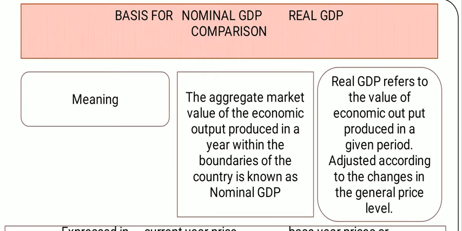In nominal GDP, the aggregate market value of the economic output produced in a year within the boundaries of the country is known as nominal GDP. Real GDP refers to the value of economic output produced in a given period, adjusted according to the changes in the general price level.